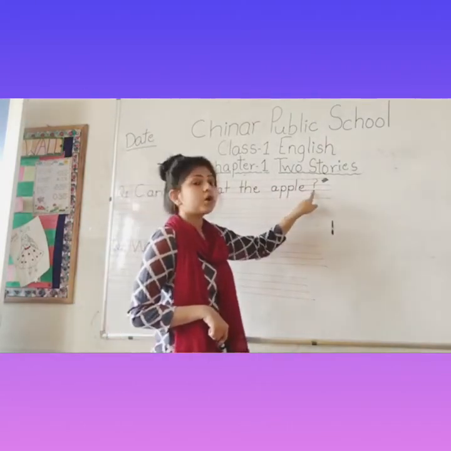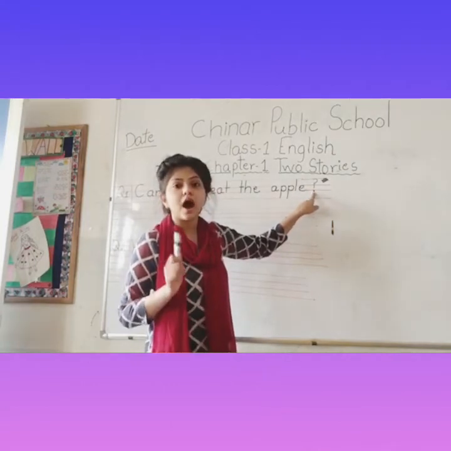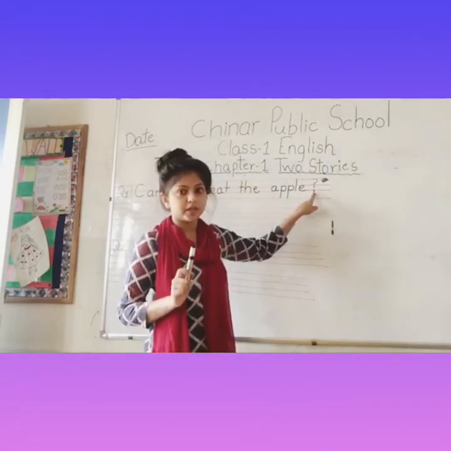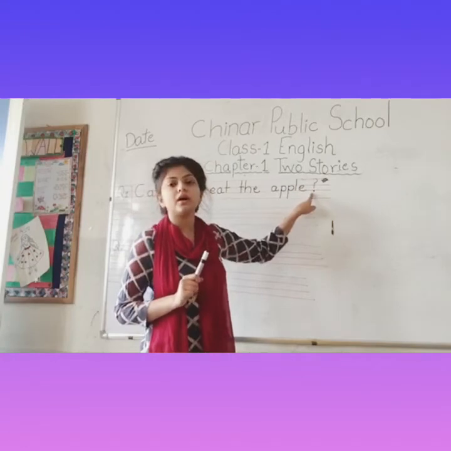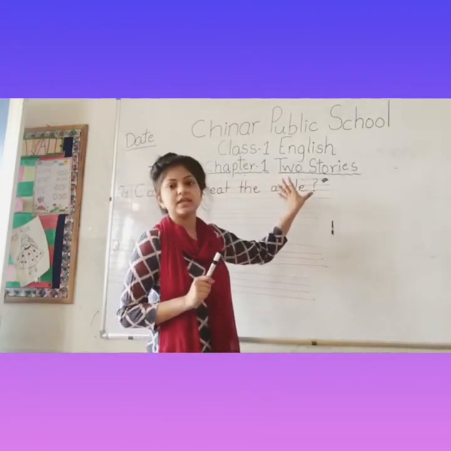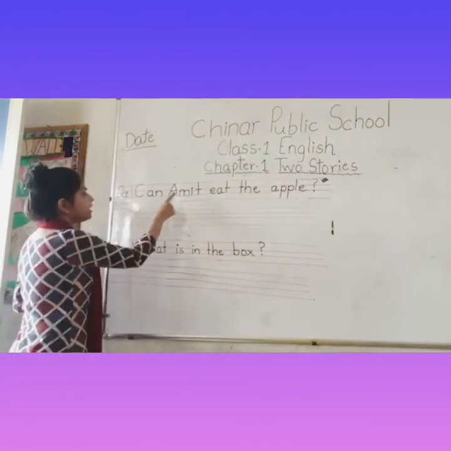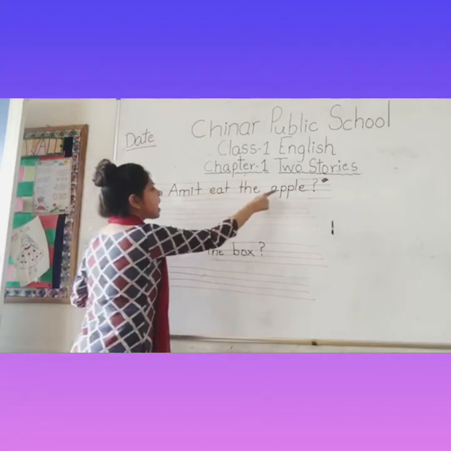And then a question mark. Question mark means you are asking a question. That is why you put a question mark when the sentence is completed. Right?